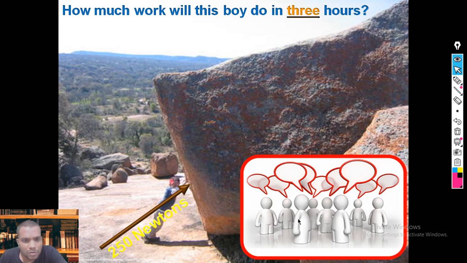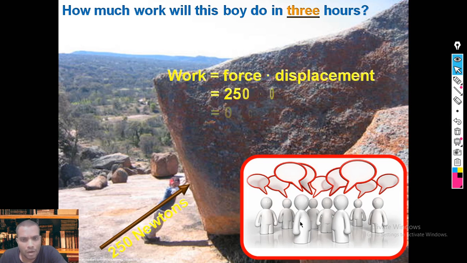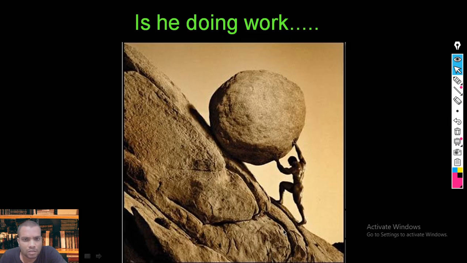If there is no displacement, if you apply force on an object which is not displacing, then the work done is equal to 0. To define work, the object should be displaced. If the object is not displacing, just like here, if you apply force on a solid rock which is not moving, then the work is equal to 0. If it is moving, then we can say that the work has been done.